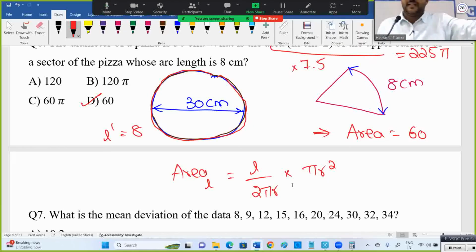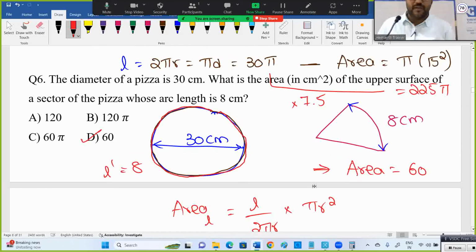Okay, the entire 2 pi r is the length. L is a part of that. If you want that much, then from that dividing factor, the main area also should be divided by that. That's what I did. If you want a formula to add on to your mind, you can use this formula. You can find this formula available in textbooks, for when the arc length is given for a circle and you want the area.